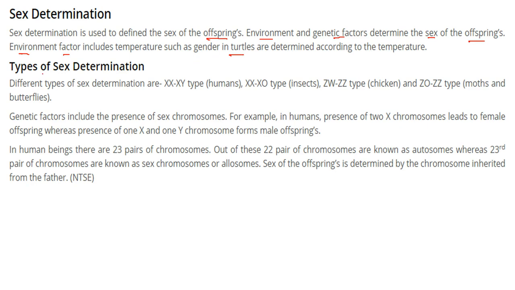So what are the types of sex determination? There are different types of sex determination. XX, XY type is found in humans. XX, XO type is found in insects. ZW, ZZ type in chicken, and in moths and butterflies, ZO and ZZ type.